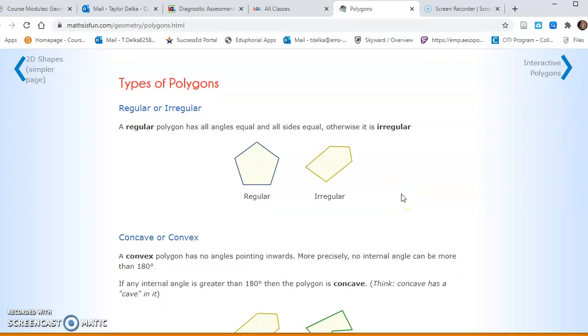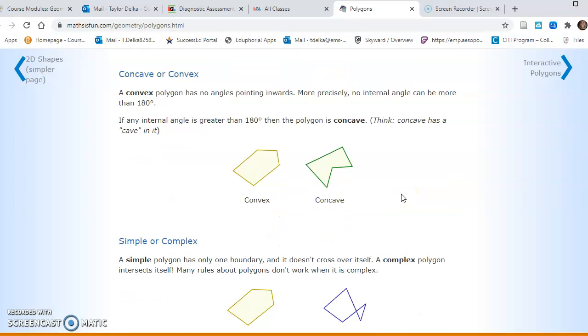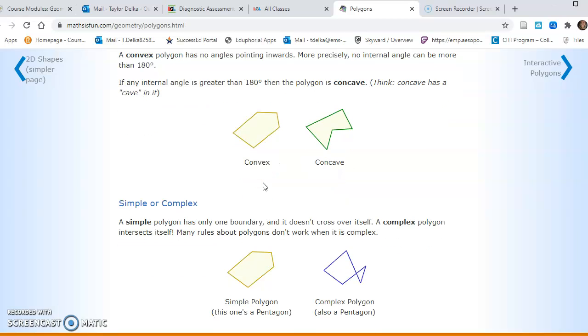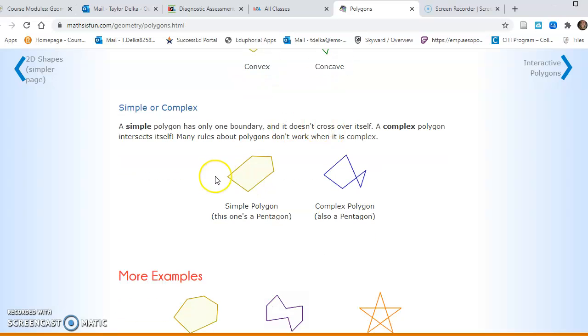There are types of polygons such as regular and irregular. There are concave and convex. Convex means that there's no internal angle that can be more than 180 degrees, and there's no angles pointing inwards. If any internal angle is greater than 180, then that makes the polygon concave. Like here, if I were to draw a little measurement here, this would make it greater than 180, and that's why it would be concave. Then there's simple polygons and complex polygons.